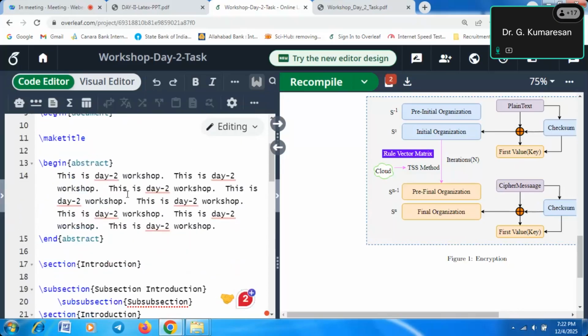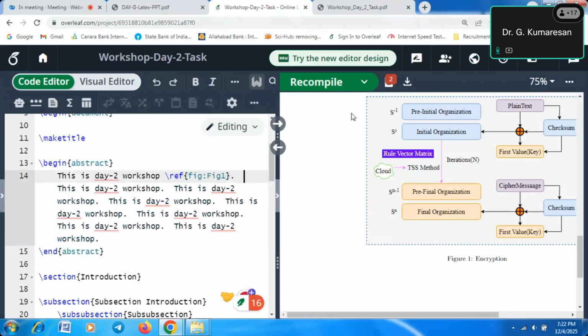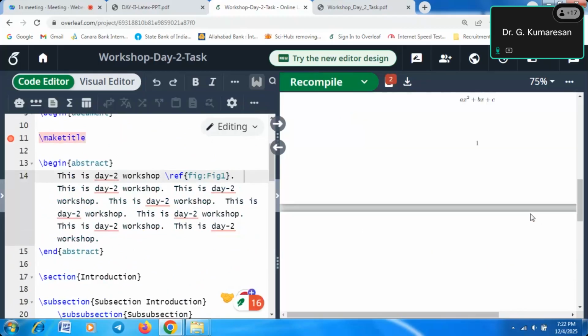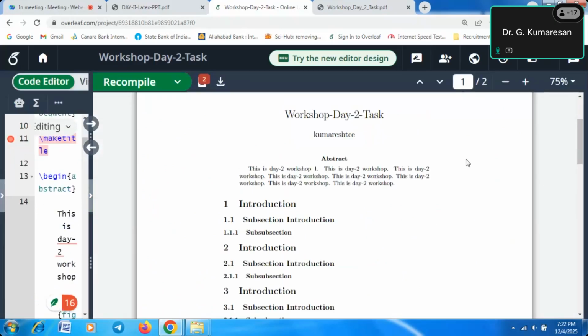So I will go to the abstract. I want to cite here in the workshop. So slash ref, open curly brace, figure 1. You have to select figure 1 and we will compile it. Now we will go to the abstract and check whether the particular figure is cited or not. Okay, cited.